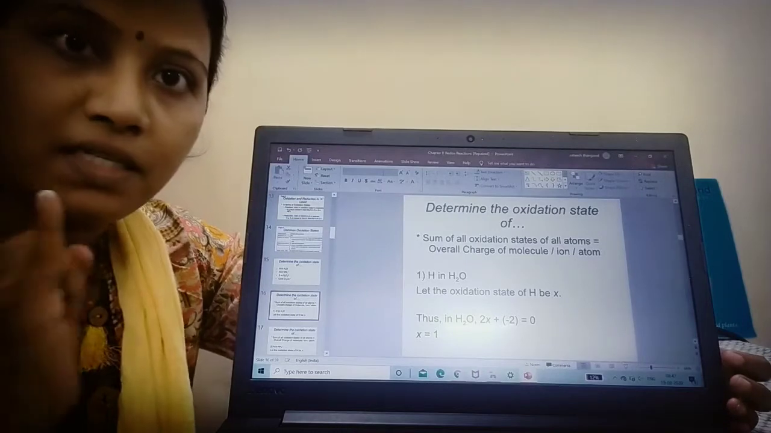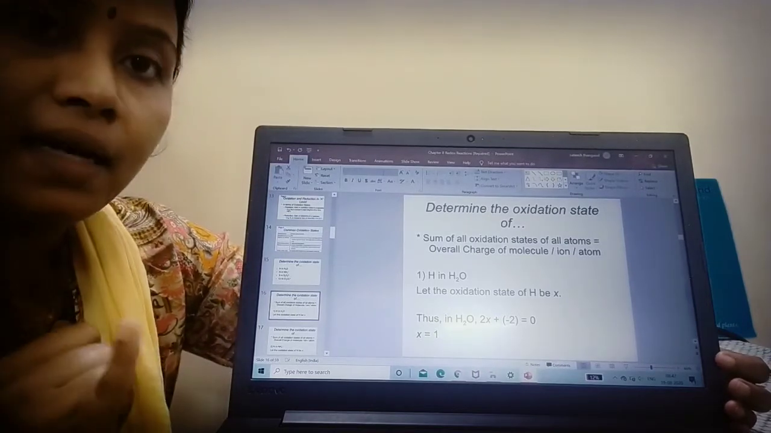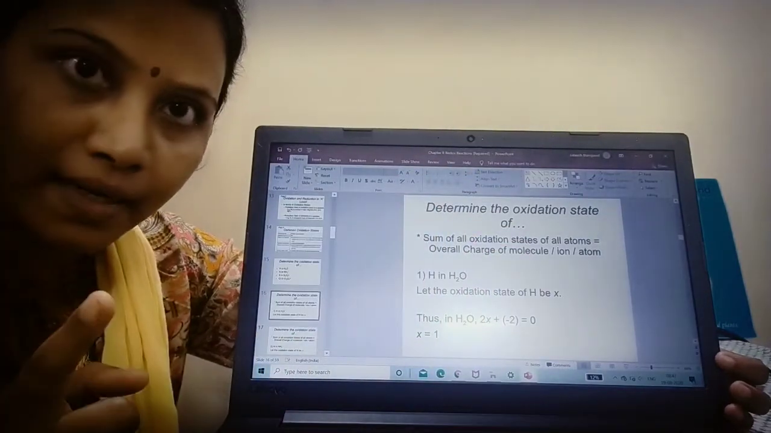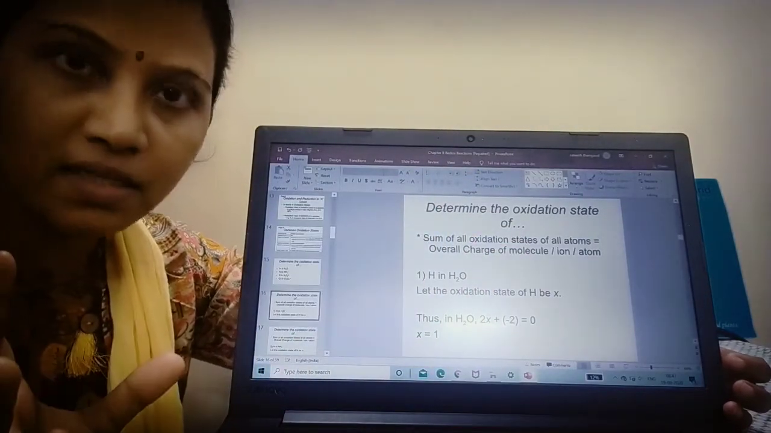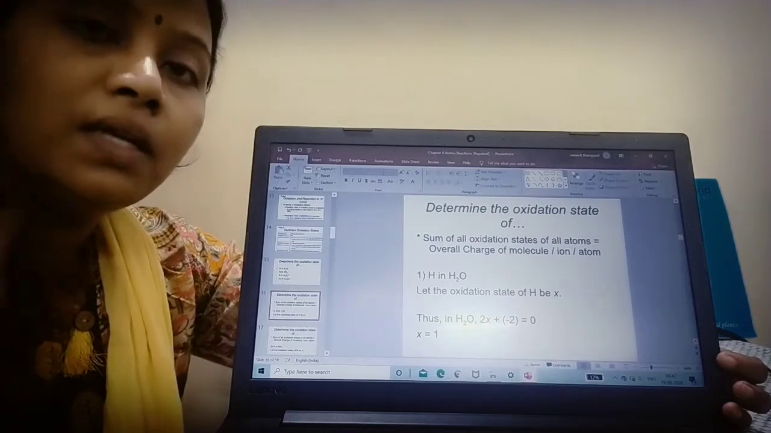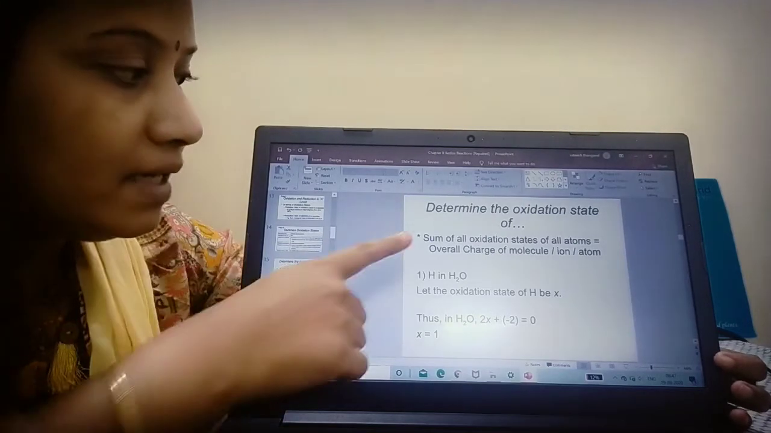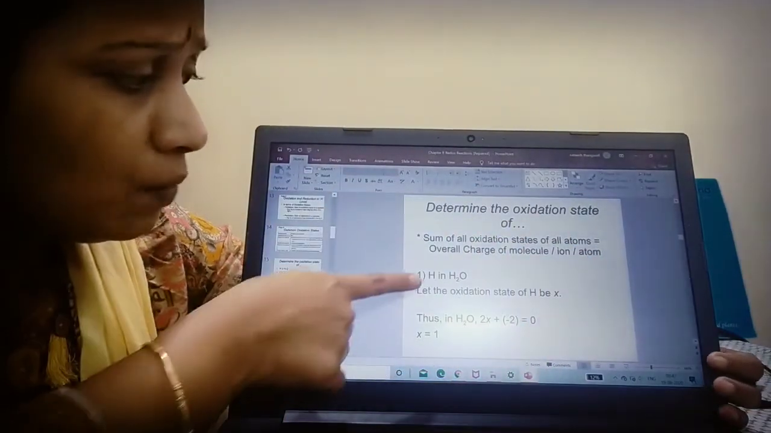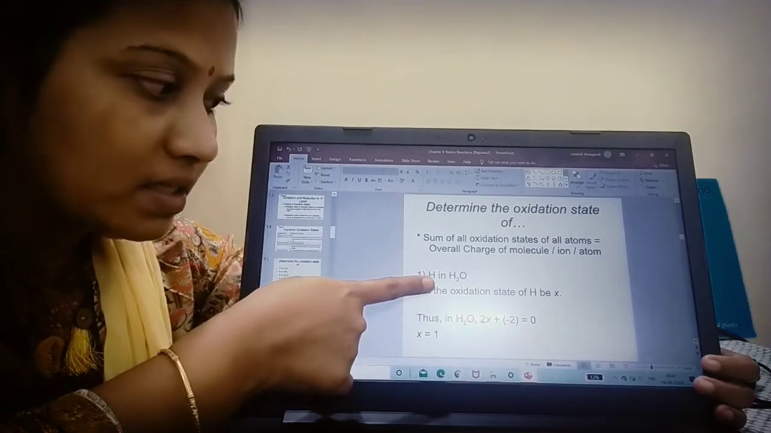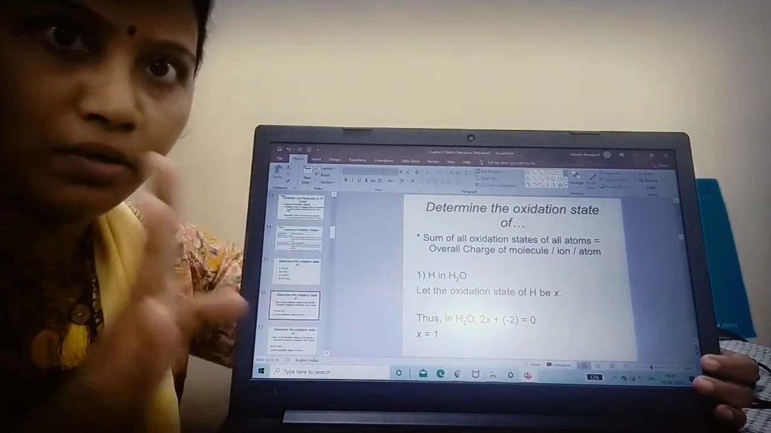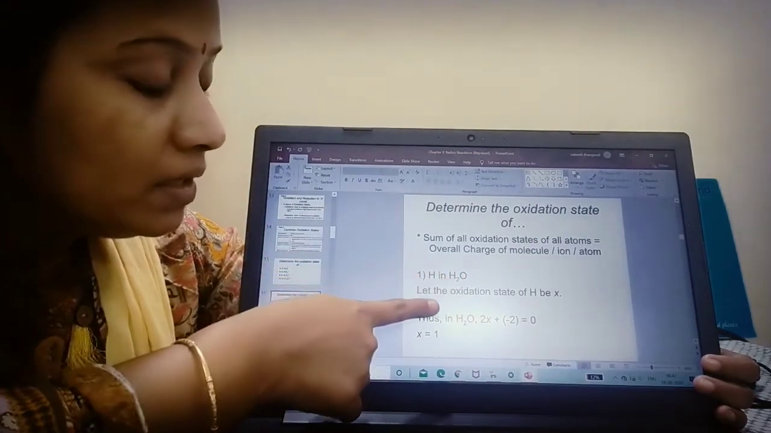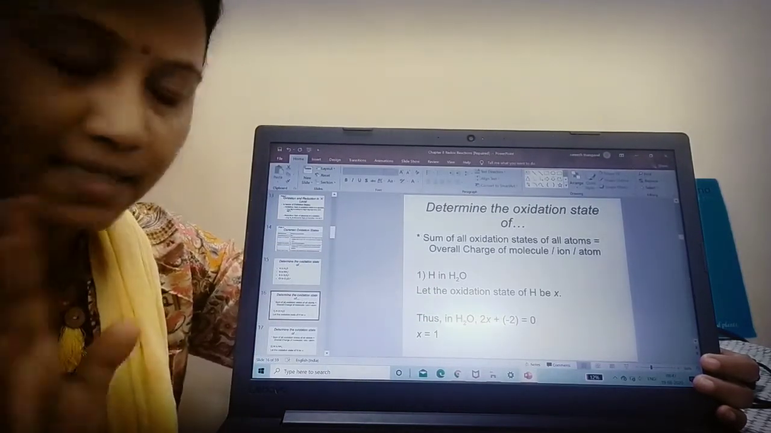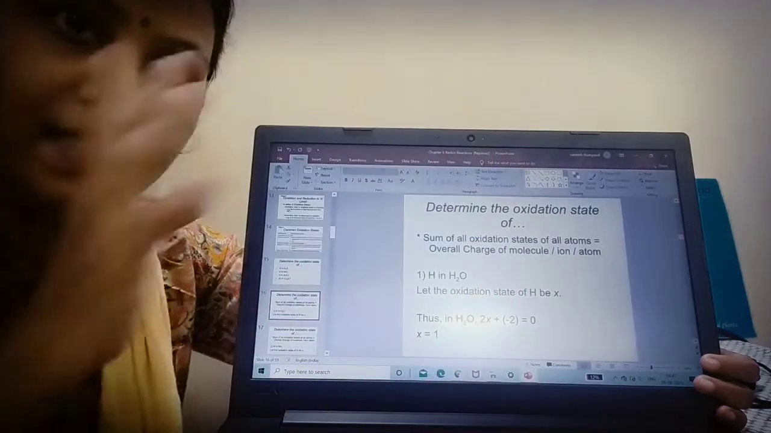So, what is the first step? I have to take the sum of the overall charges of the molecule or ion or atom. First I have to calculate the sum and write it as 0. The sum of the charges, the overall charge of the molecule or ion or atom, should be 0. What is the question? I need to determine the oxidation state of hydrogen in the water molecule. Am I correct? The oxidation state of hydrogen, I don't know, I have to calculate that. So I am keeping that as X.